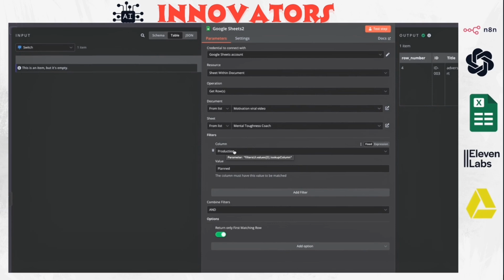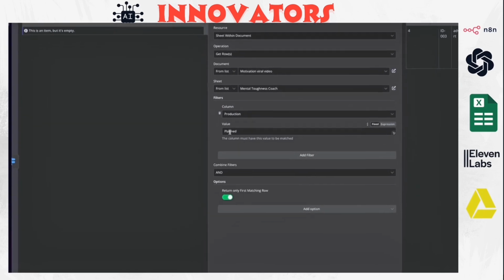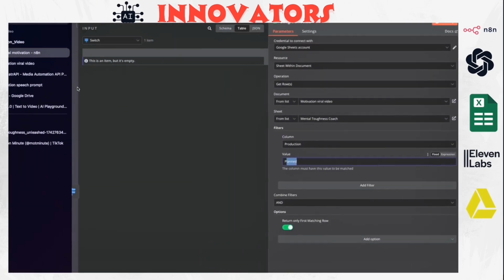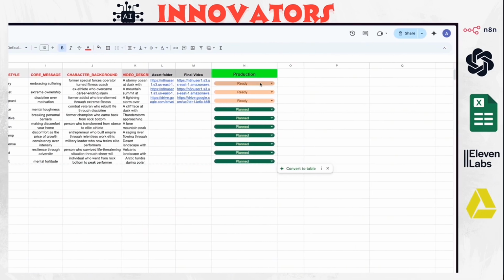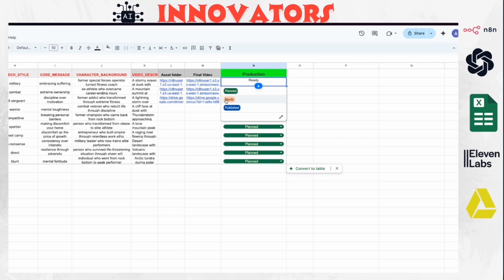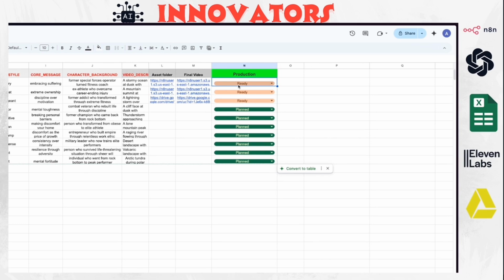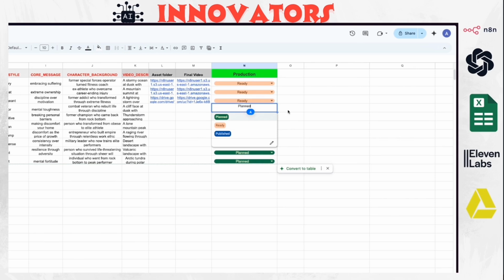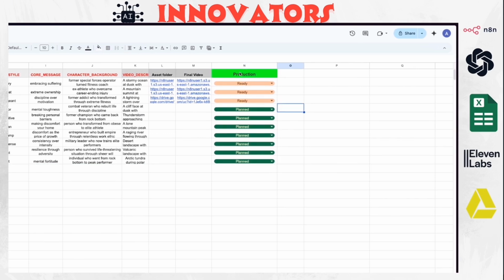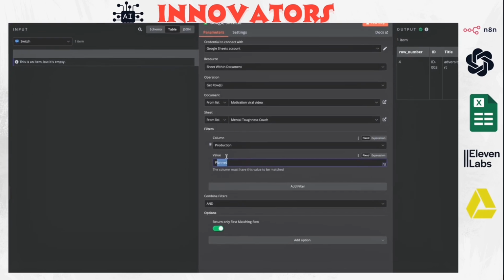And we need to get a row that has a column production and the value is blank. The reason is that once we generate the video and we have the final video, the automation will mark it as ready. So we don't need to get this video again because we're already done with it. We need to get the one that is blank, so that's why we filter to look at the production column and get the videos that are blank.